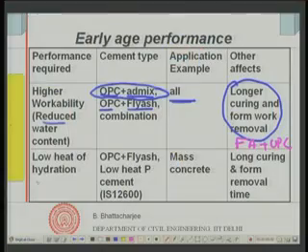Then this is another case, low heat of hydration. This is required in mass concrete where you have a thick raft, let us say, or in dam construction as we have discussed earlier. Many other places where heat of hydration is a problem, because if you have excessive heat of hydration, that heat would be locked inside the core of the concrete, depending upon the thickness and the volume to surface area ratio of the concrete. In a thick section your volume is large, surface area is less. So, volume to surface area ratio is large.